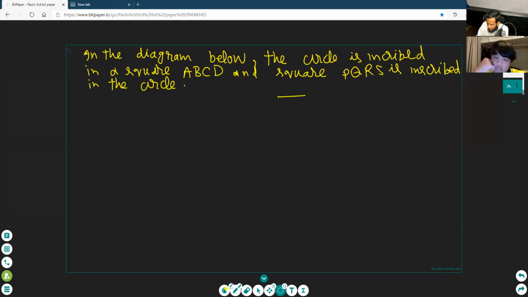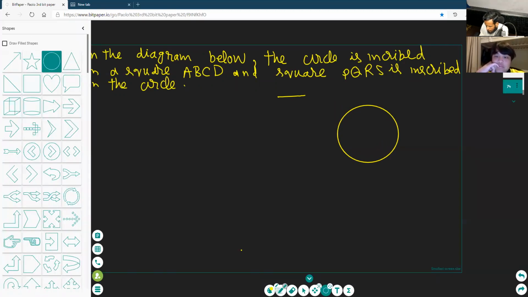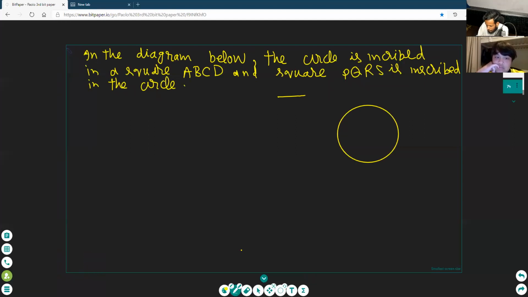Okay, I draw one circle. This is the circle, okay? I am making the square, okay?